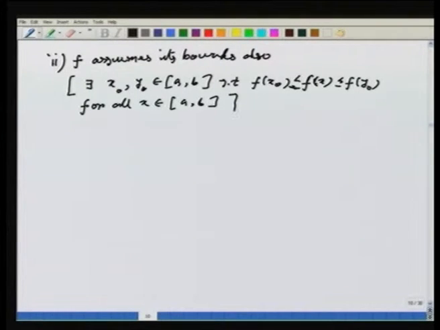In this case, you can certainly see that f x actually lies between two lines whose heights are f of x naught and f of y naught. Okay. So, let us try to prove the first part first.